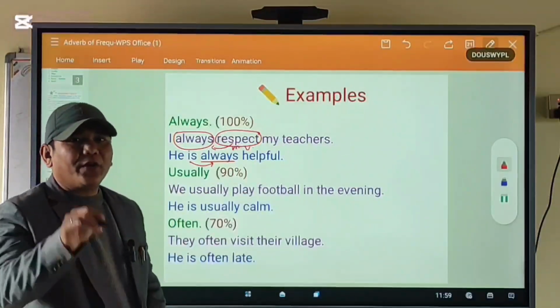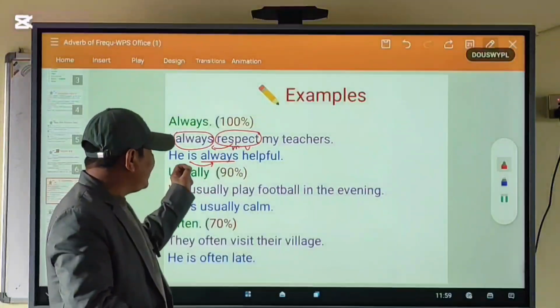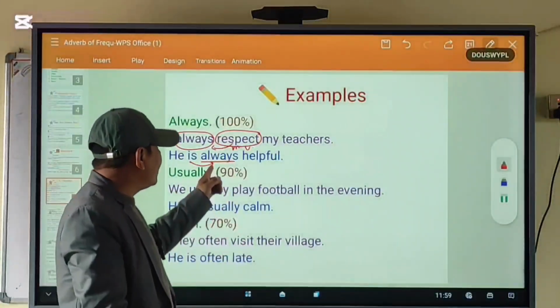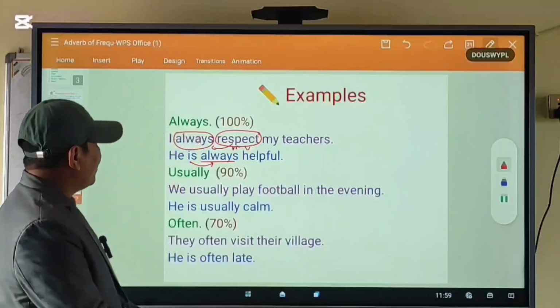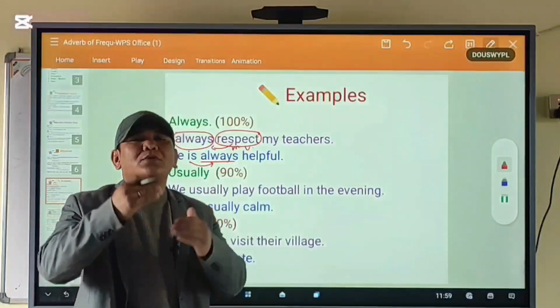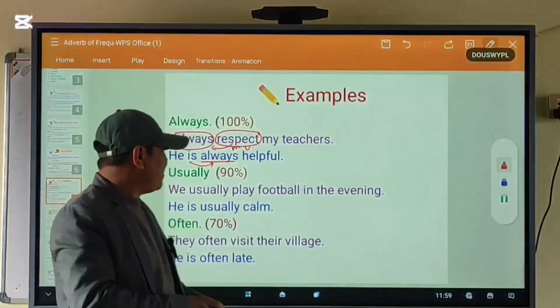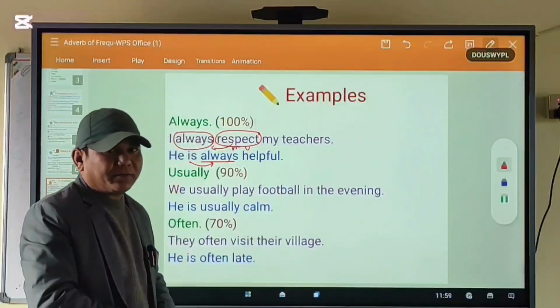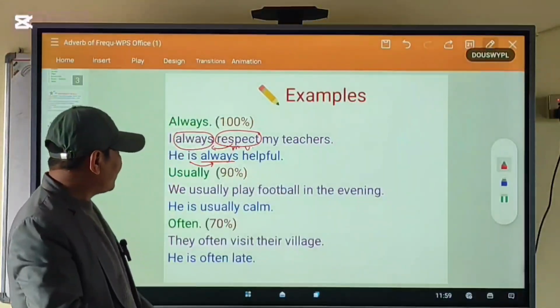Similarly, usually. An adverb of frequency usually is used when something happens 90%, when something happens most of the time. For example, we usually play football in the evening. It means what?